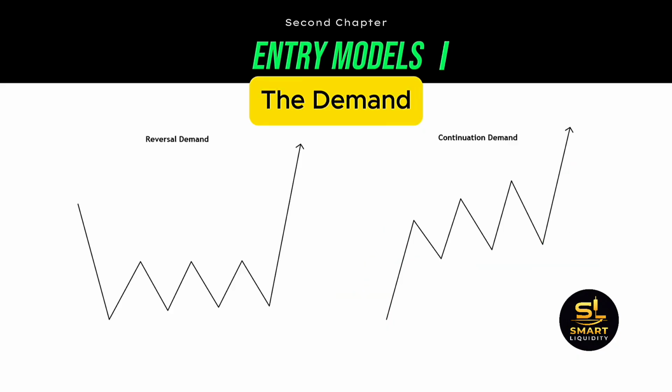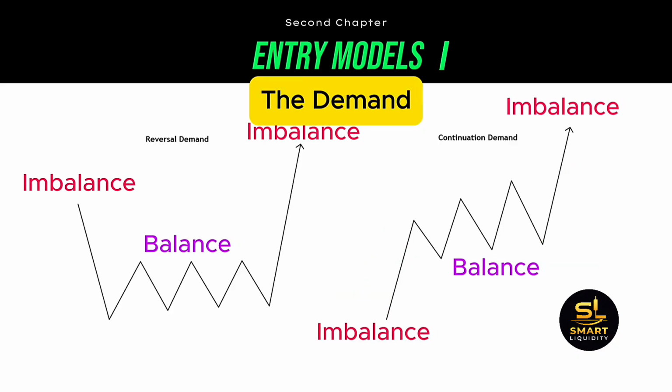So you should be able to notice how the market is balanced. Then it breaks the balance and becomes an imbalanced or inefficient market. And the market looks to rebalance itself. As we have said before, the balance is when price is moving fairly towards both directions. So in simpler terms, it is when a market is ranging, and an imbalanced market is when the price does not give fair chances to one party, either the buyers or the sellers.